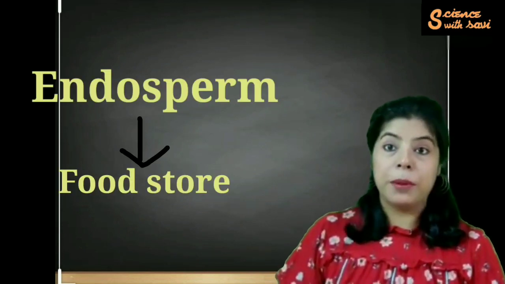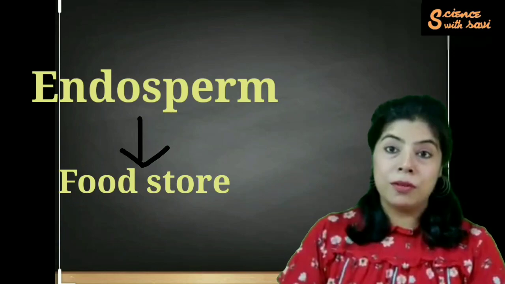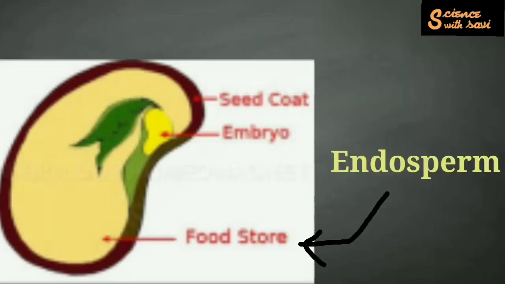So then we come to the second important part, which is the endosperm. Endosperm is a food store of the seed. During the time of germination, from where does the seed get the energy and the food? It gets it from the endosperm. It takes a major part of the seed. You will see the larger part of the seed is taken up by the endosperm.